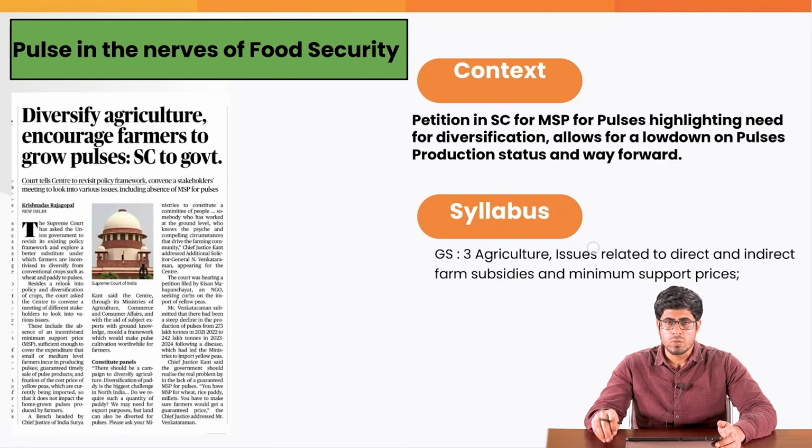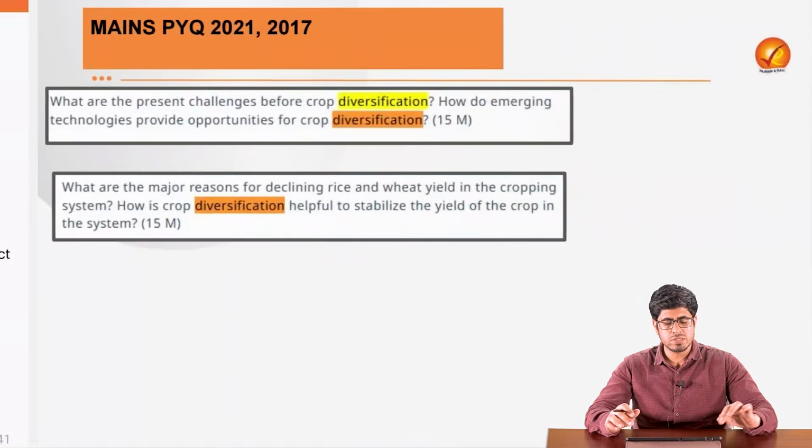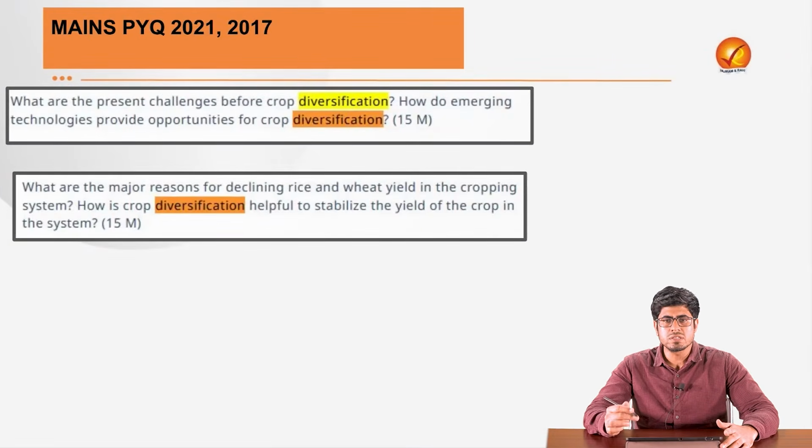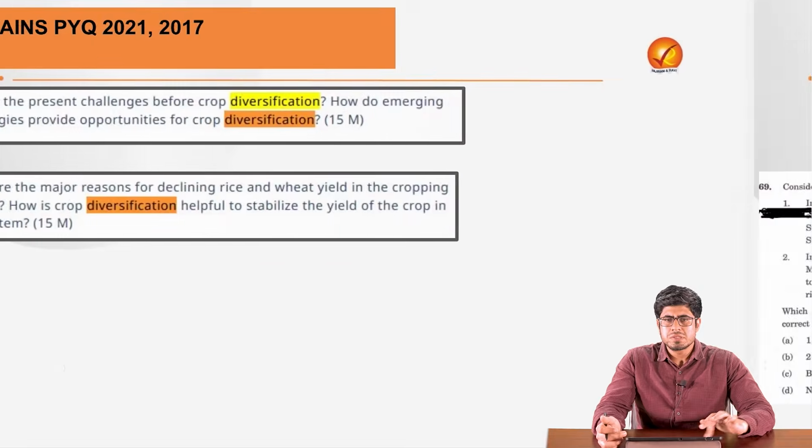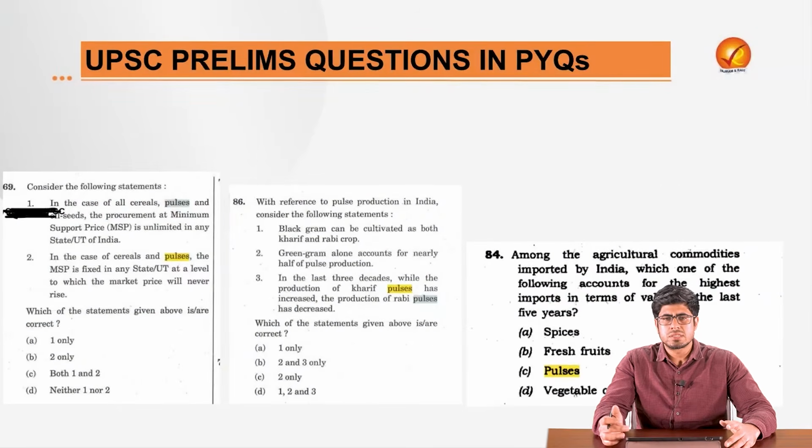This gives us an opportunity to take it from the perspective of our GS3 syllabus, which asks us to know about the issues related to direct and indirect farm subsidies and MSP related issues. Also important from our prelims as well as mains previous year question perspective, we see that UPSC has already asked us questions regarding the need for crop diversification and the challenges therein. They have asked us why we need to move away from the rice and wheat system. More importantly, for the prelims, they have multiple times over asked us about the pulses.